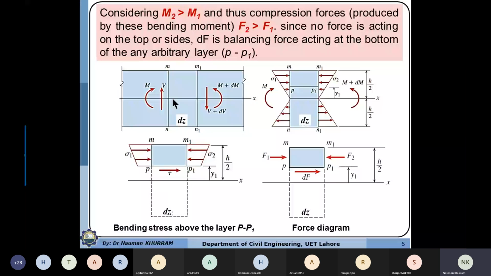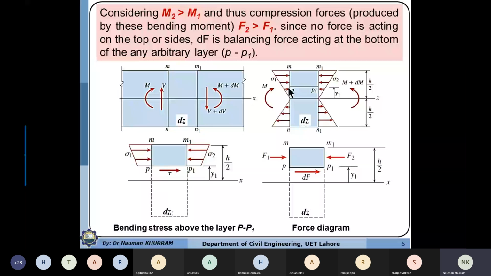Actually, now what we want to do, we want to cut this differential area along this layer. I want to assume cutting section here, and I want to determine the total shear stresses or resisting shear stresses or shear force between this layer that I consider.